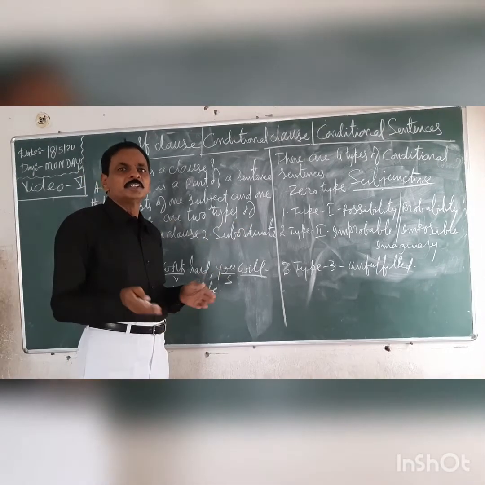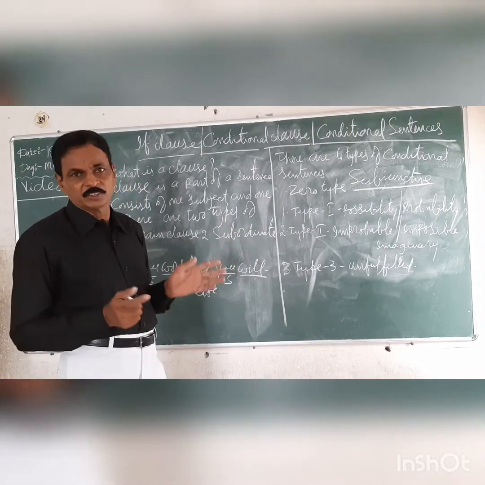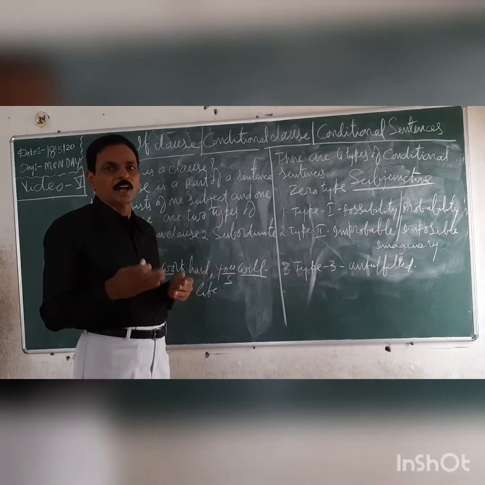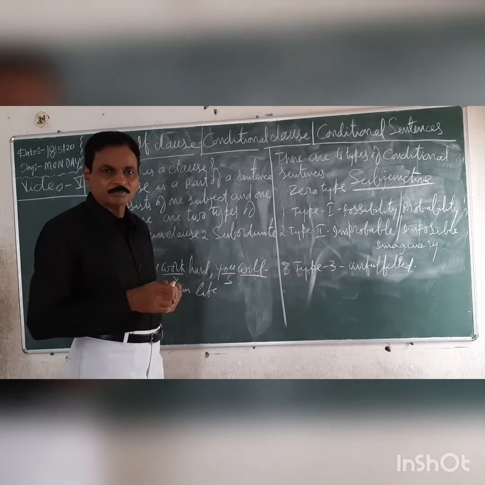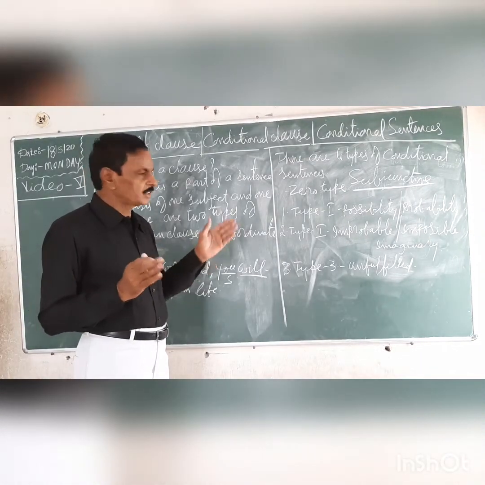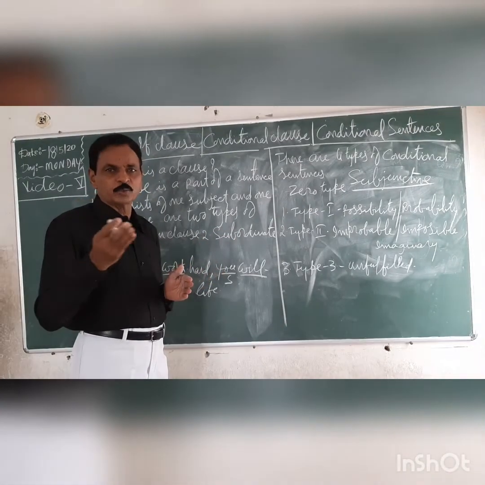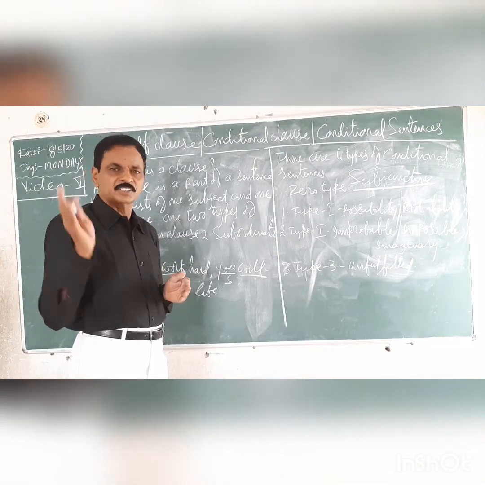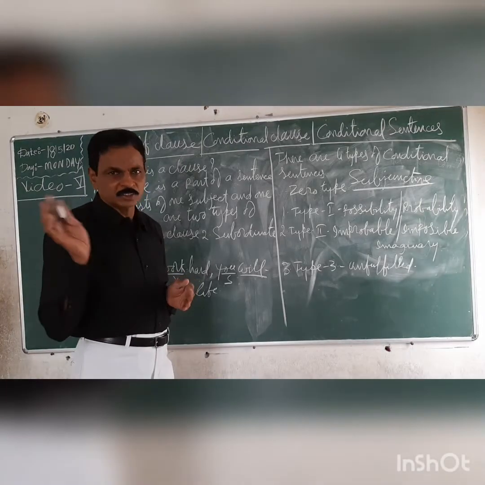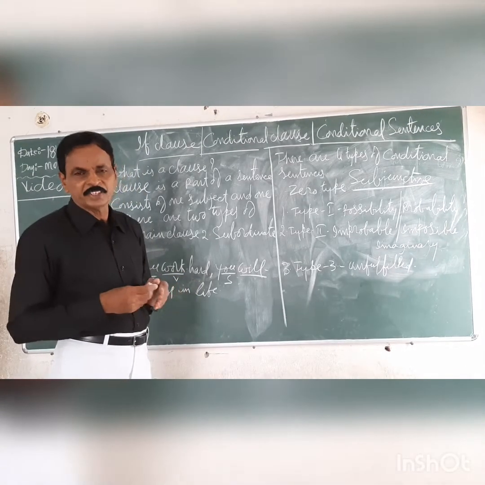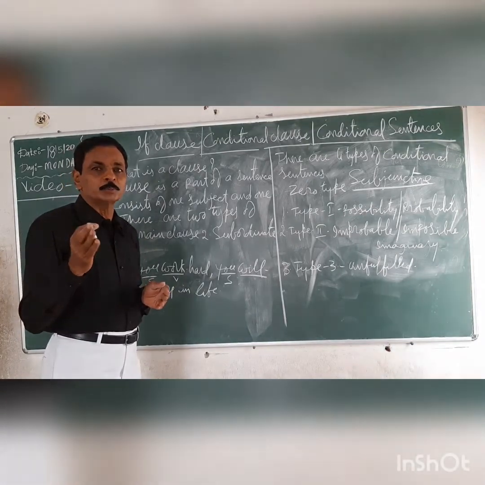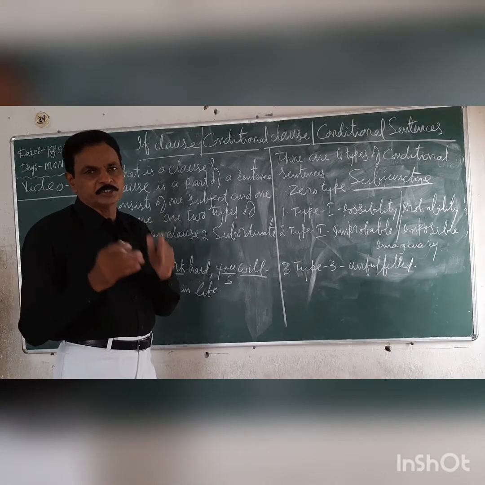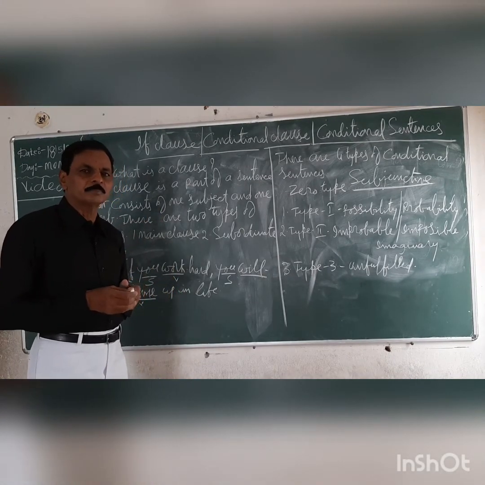According to that, if I were the PM of India, that is the reason, the if clause. I would abolish, would is conditional tense, would plus V1, I would abolish the poverty. So, according to the structure, in if I were the Prime Minister, were is past tense, here were is called subjunctive, unreal past tense, but with other tenses also we have to use only past tense in the if clause. If I were the PM of India, comma, I would abolish, would plus V1, abolish. This is called conditional tense. These are the main features. I would abolish poverty in India. This is type 2.